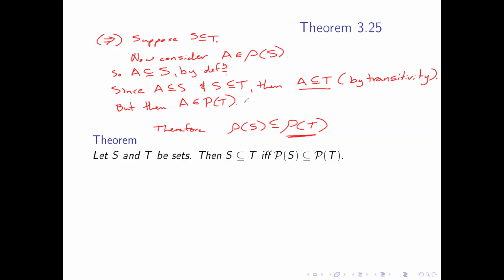Because A was arbitrary, we get the following conclusion. The key part is that I'm manipulating the fact that in power sets A is an element, while in terms of S it's a set. I'm moving back and forth and using those two subtle differences to my benefit. So this would be the first direction of the proof.